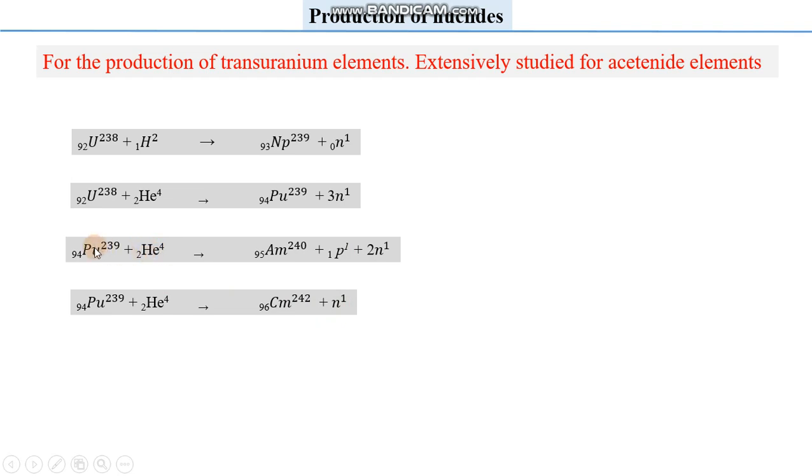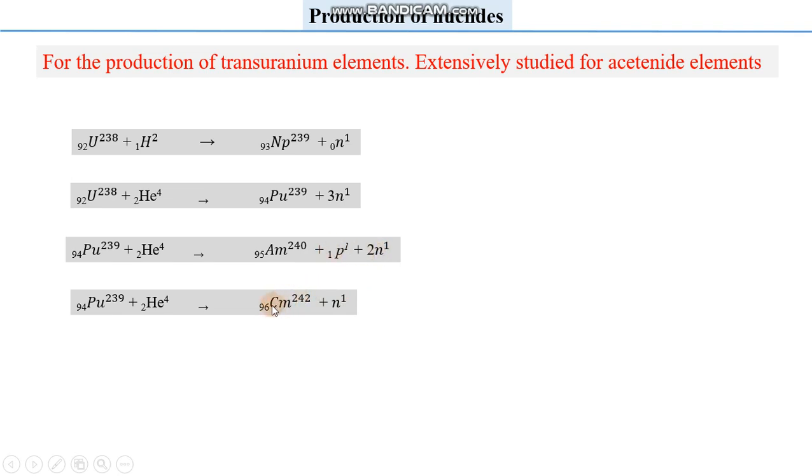Definitely, since the reactions are identical, we have to locate where we expect the difference in these two reactions. We expect the difference here, that the energy of the alpha particle being bombarded and the starting material will be different. So in this case, energy will be of one type, and in this case the kinetic or acceleration energy of helium or alpha particle will be different. Therefore, we will observe different products. For example, in this case americium, and in this case curium. Here we will get only one neutron, and in this case we will get two neutrons and one proton.